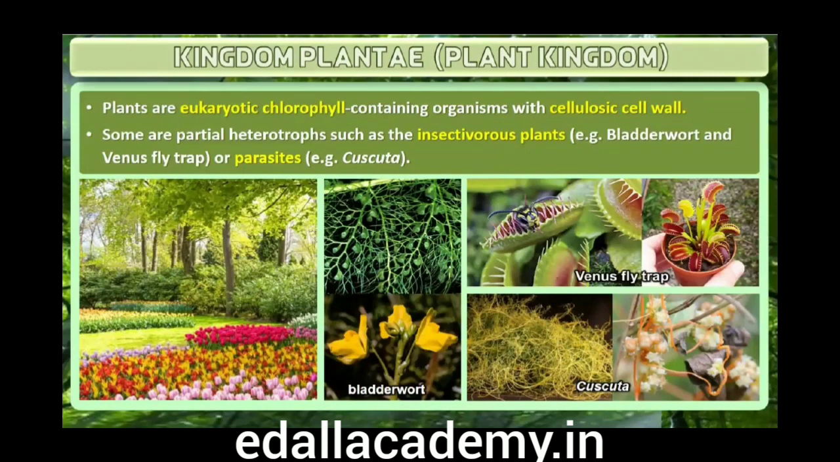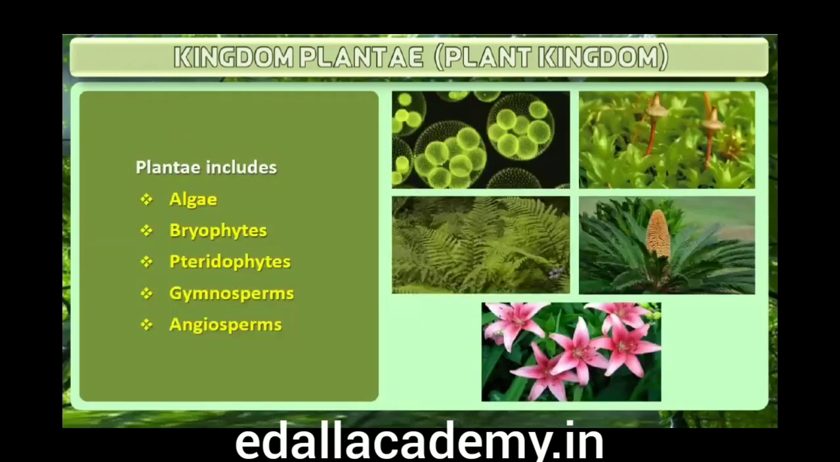A few members are partially heterotrophic, such as the insectivorous plants or parasites. Bladderwort and Venus flytrap are examples of insectivorous plants, and Cuscuta is a parasite. The plant cells have a eukaryotic structure with prominent chloroplasts and cell wall mainly made of cellulose. Plantae includes algae, bryophytes, pteridophytes, gymnosperms and angiosperms.